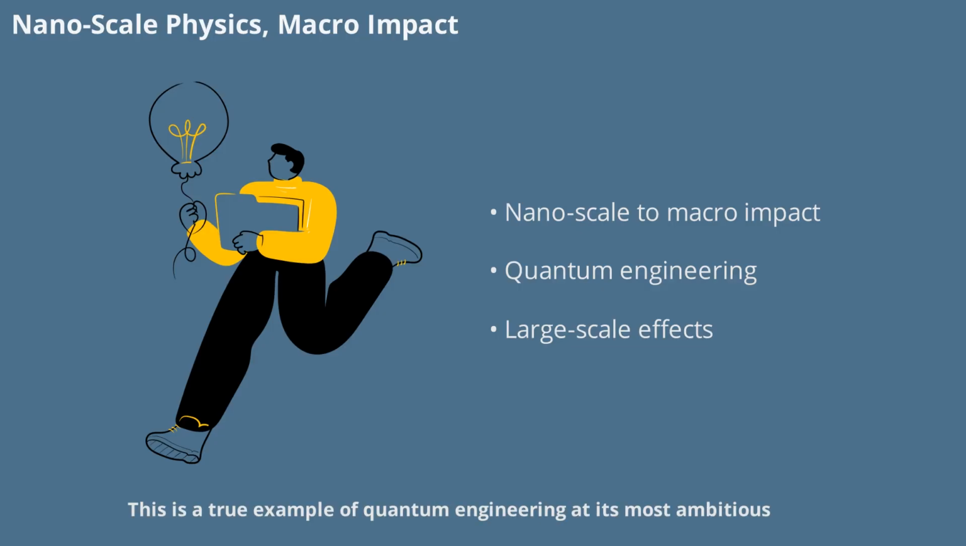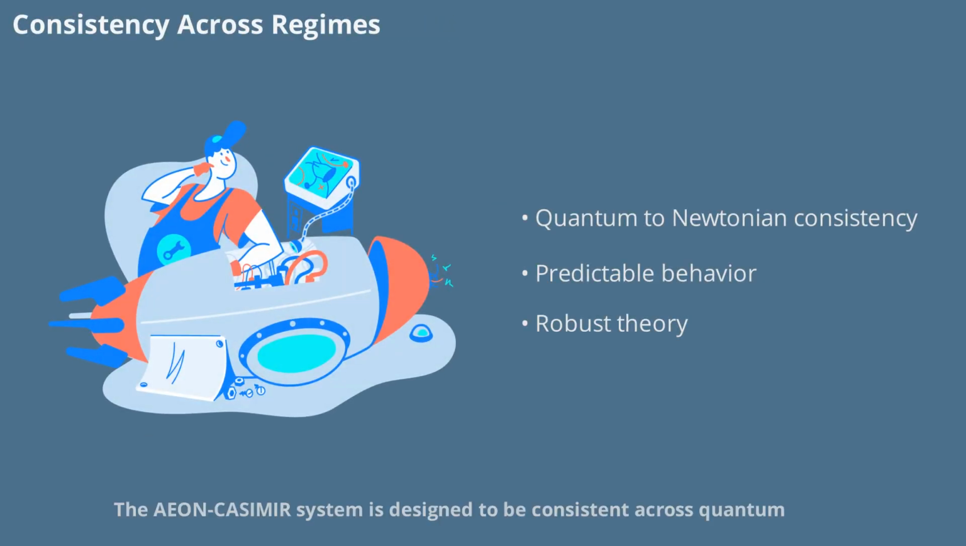This is a true example of quantum engineering at its most ambitious. The AEON-CASIMIR system is designed to be consistent across quantum, relativistic, and Newtonian regimes. This means that no matter the scale or energy involved, the system's behavior can be predicted and controlled. Such consistency is rare in advanced physics, and it speaks to the robustness of the underlying theory and engineering.